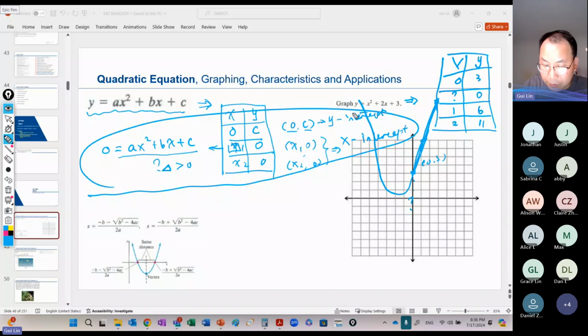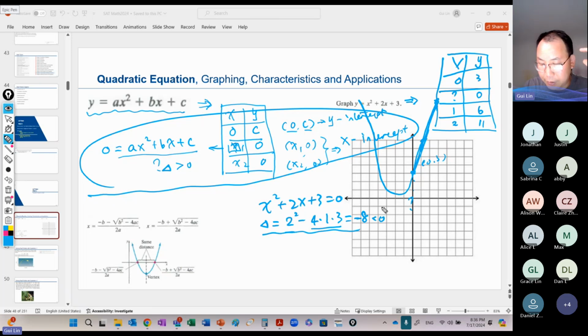So we need to go back to see when y equals 0. So it transfers to finding the x solutions. So we look at the discriminant. The discriminant is b squared, where b equals 2, right? Minus 4ac, so 4 minus 12, equal to negative 8. Negative, less than 0. Less than 0 means no x-intercept.